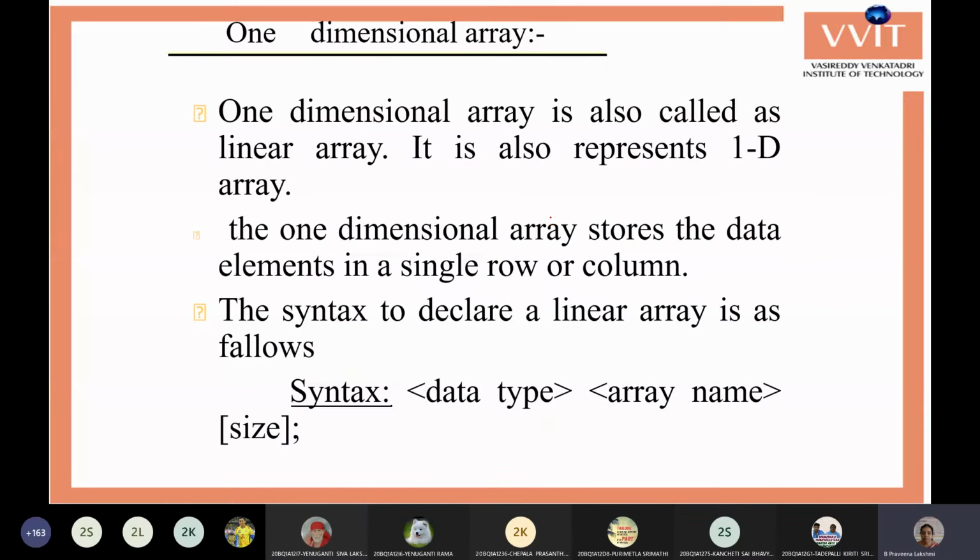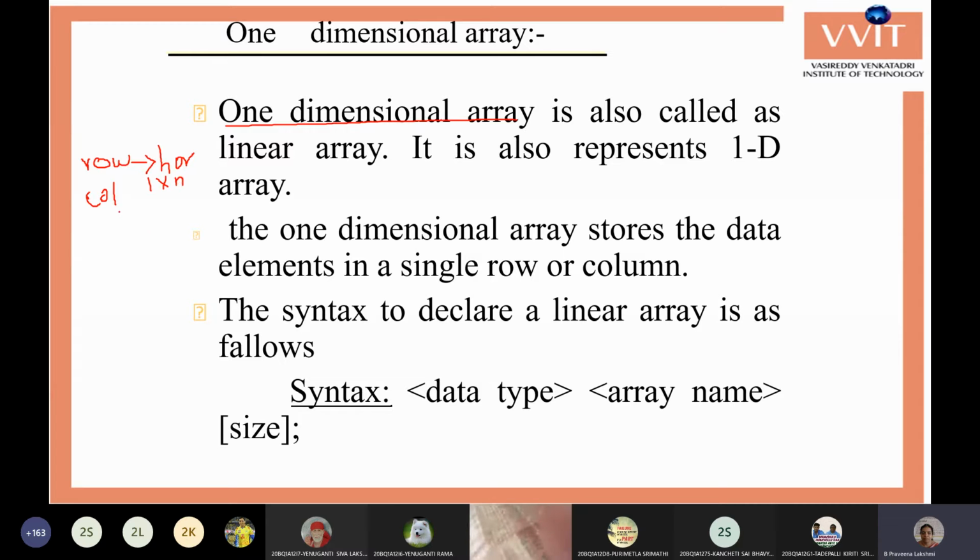Next we will start with one-dimensional arrays. We'll see how to use them and how we can store the elements in a one-dimensional array. In one-dimensional arrays, there is only one dimension. Either it can have a row size, that is a horizontal array, or a column size, which is a vertical array. A horizontal array is one row and multiple columns.